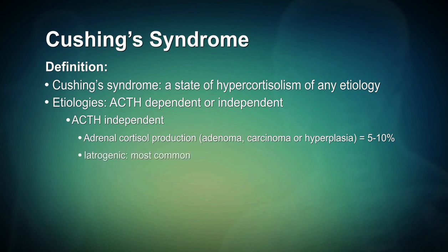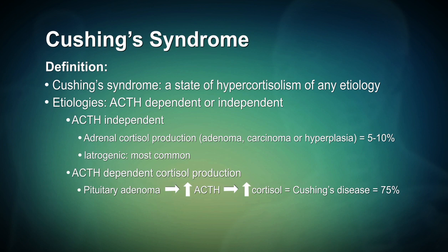The most common cause of Cushing's syndrome that happens to be ACTH-independent is iatrogenic, that is when we give patients steroids. Now, the other causes of Cushing's syndrome are ACTH-dependent cortisol production, and these may occur when a pituitary adenoma produces ACTH, stimulating cortisol production, and that defines Cushing's disease and accounts for about 75% of Cushing's syndrome if one ignores iatrogenic causes. The other ACTH-dependent cause of cortisol production is ectopic ACTH secretion, such as from a small cell carcinoma of the lung.